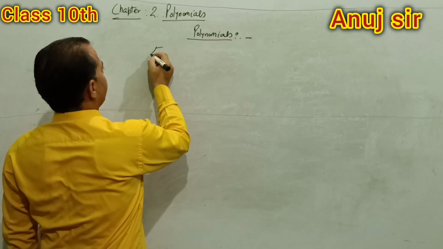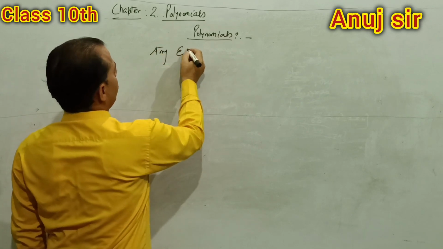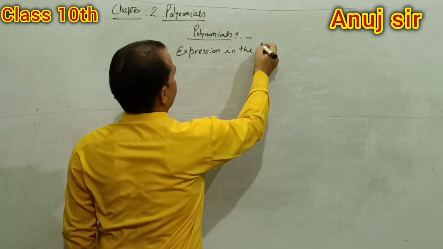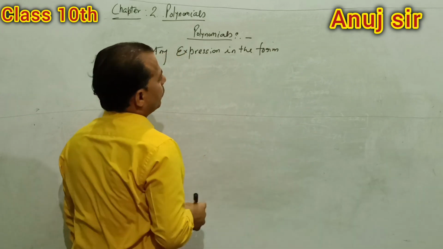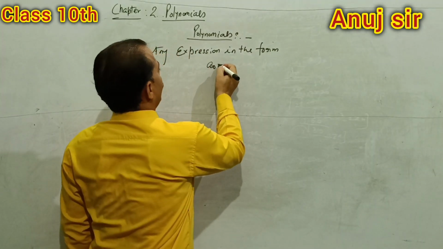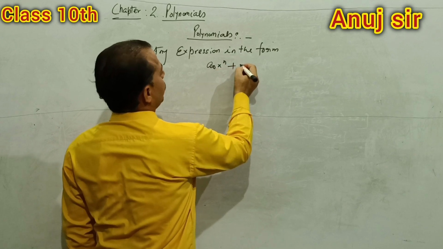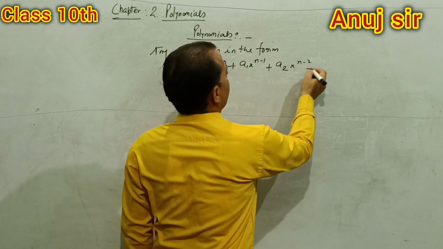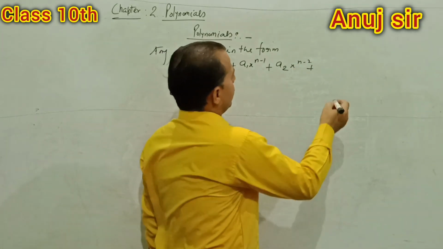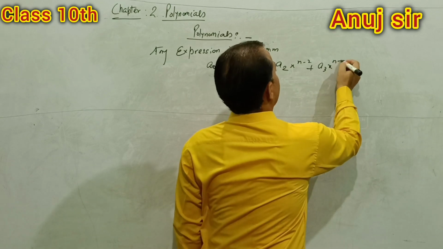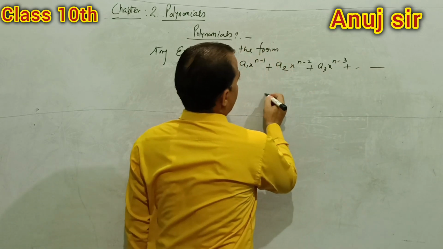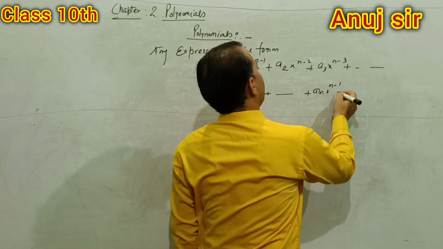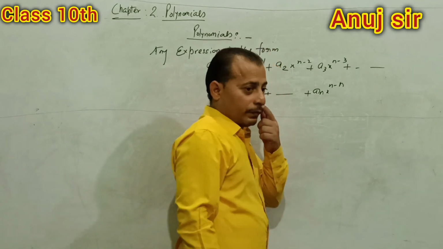Any expression in the form a0 x to power n plus a1 x to power n minus 1 plus a2 x to power n minus 2 plus a3 x to power n minus 3 and so on, in the last an x to power n minus n. Students,